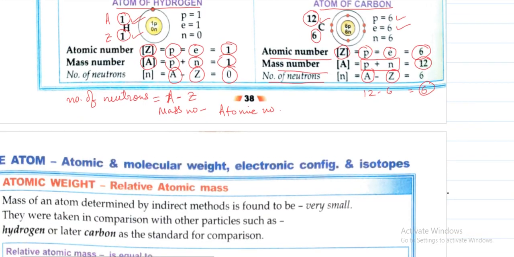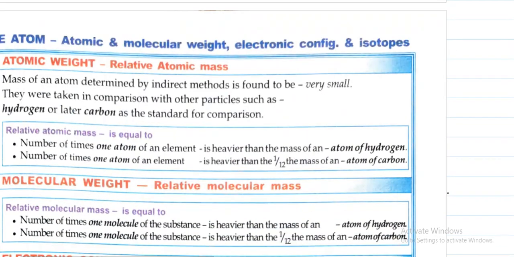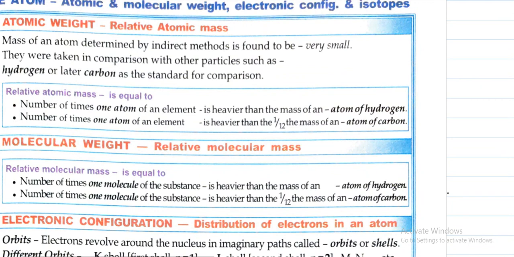Clear? So now we will see what is relative atomic weight. So what is relative atomic weight? So mass of an atom determined by the indirect method is very small. Okay? So we find out relative atomic weight. So let us take an example. So now you see atoms are very small, so you cannot take the exact weight. So what we do, we compare a particular atom with the atom of hydrogen or carbon.